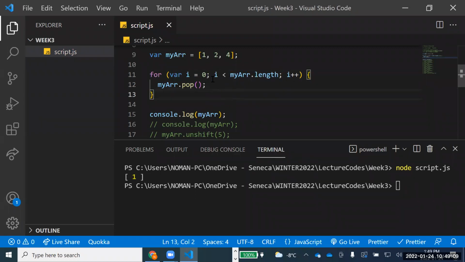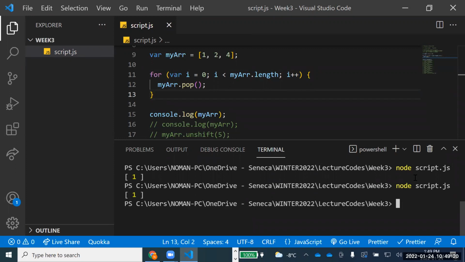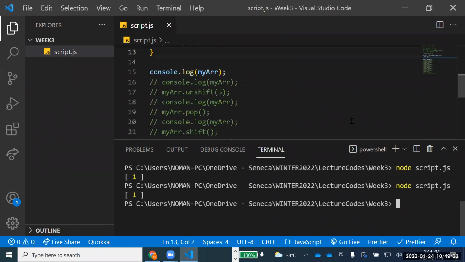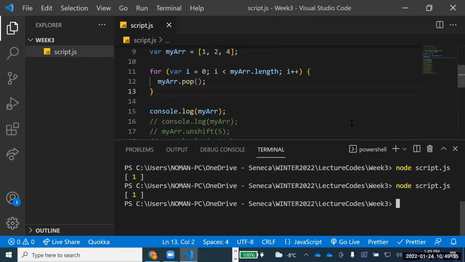So if I run that one, what have I just done? I just started from this point, i is equal to 0. My array dot length starts from 0 and goes up to the length. And then you see what is coming up? My array is coming still as 1. Anyone, why is it coming as 1? Pop is not working when you have only one element. Okay, pop is not working.